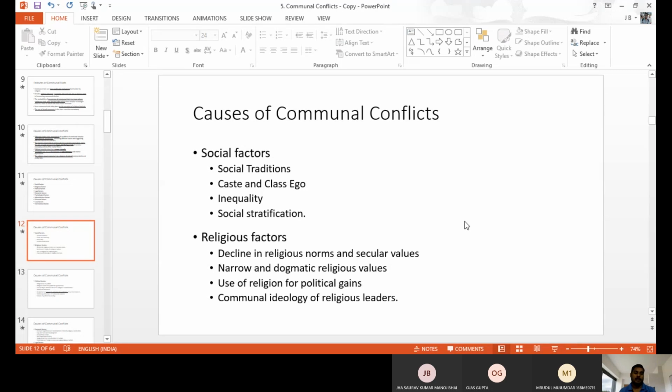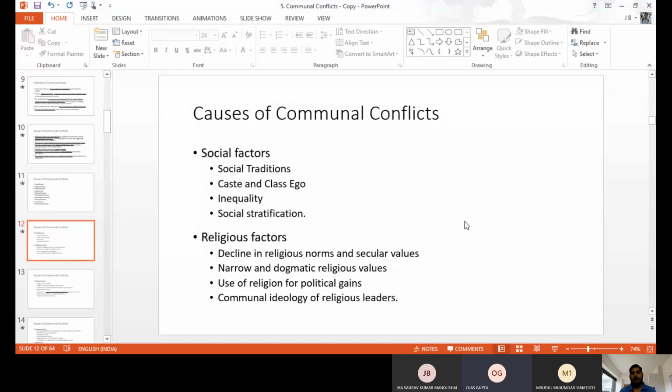When one religious group supports one political party, automatically the other religious group supports another political party. Because of this kind of supporting one group and the other, automatically an issue develops between these two different religious groups. It leads to communal violence. So use of religion for political gains leads to violence also.